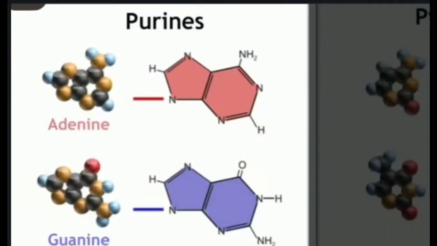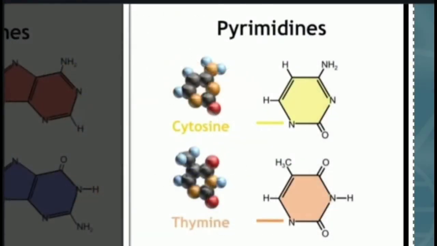Understood? Nitrogenous bases are 2 types, purines and pyrimidines. Purines are again 2 types, adenine and guanine, while pyrimidines are also 2 types, cytosine and thymine. Students, have you noticed the difference? Purines are 2 ring compounds, while pyrimidines have only a single ring. They have only 1 ring compound.